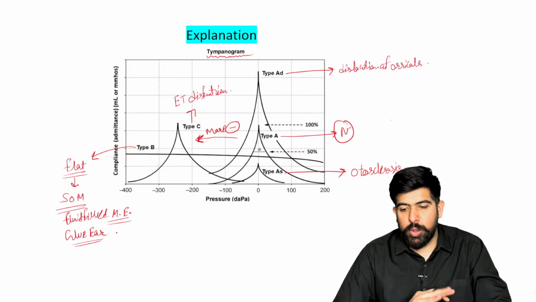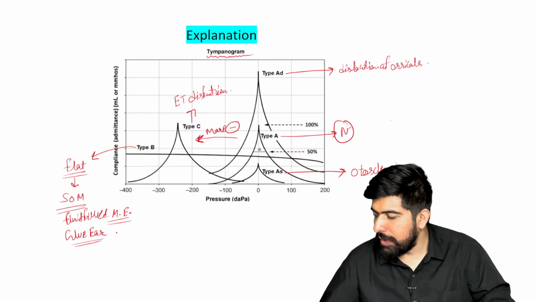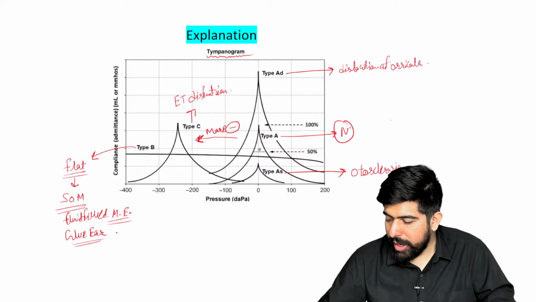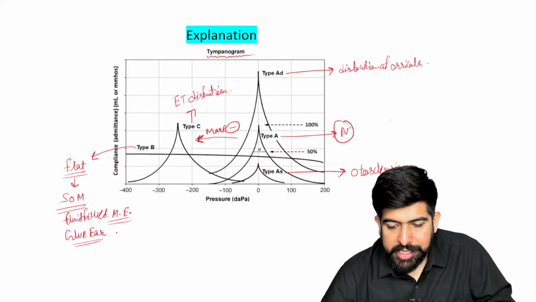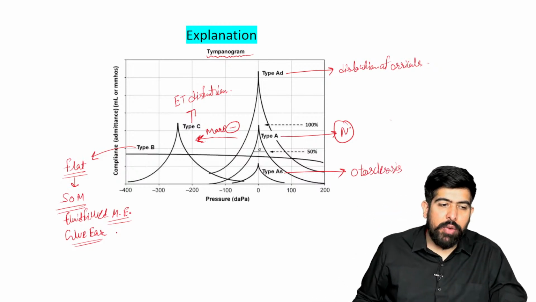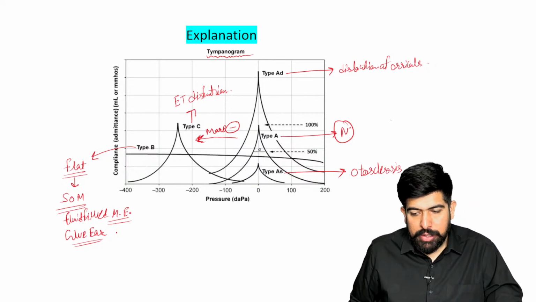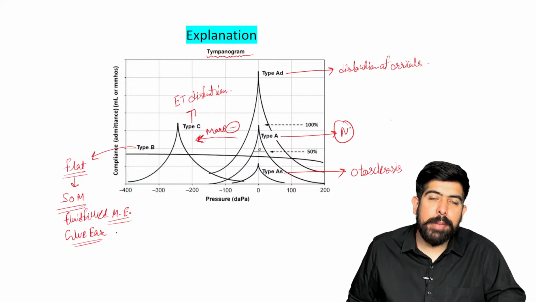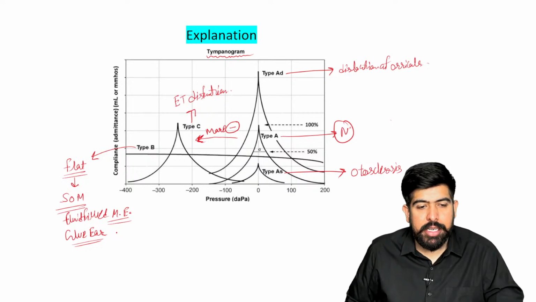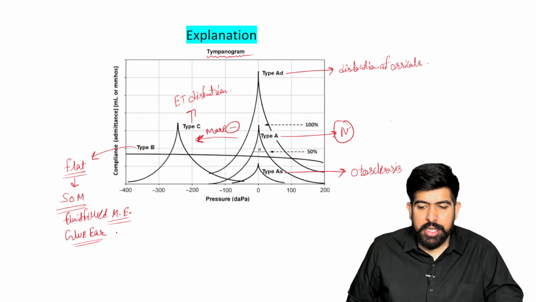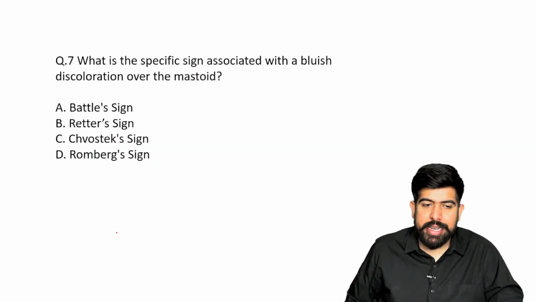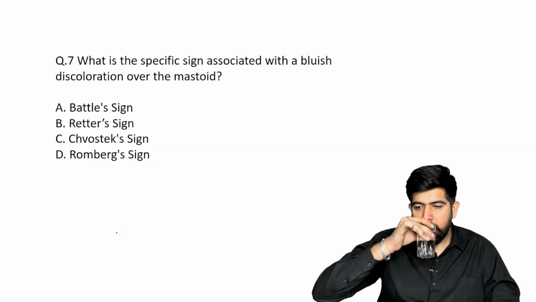Is it clear about the tympanogram? Let me know in the chat box. Is everything clear about the tympanogram? Very important topic, guys. It can be asked in the exam on the basis of this graph, or maybe they can ask directly also, right? On the tympanogram, AS type of pattern is seen, AD type of pattern is seen, or maybe B type of pattern is seen, all right? C is seen, right? Very good. Let's move forward. The next question is in front of you.